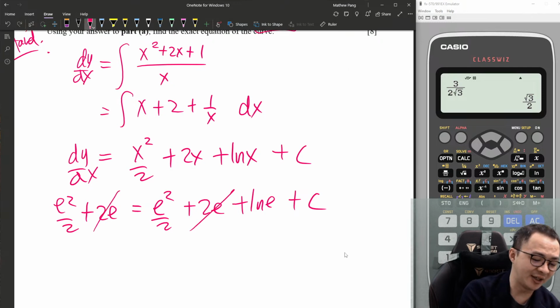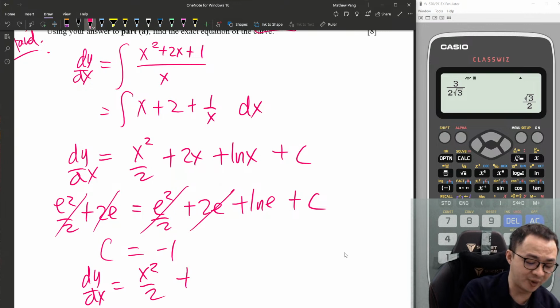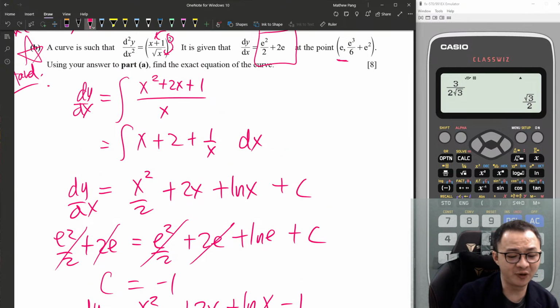So this one and this one I cut, this one and this one I cut. This is 1, so c is negative 1. Okay, c is negative 1, so my dy/dx, let me rewrite the whole equation, is x squared over 2 plus 2x plus ln x plus minus 1. Okay, so then I want to find the equation of the curve.